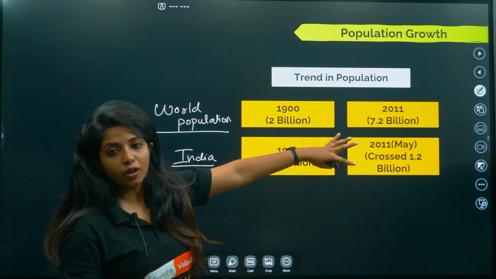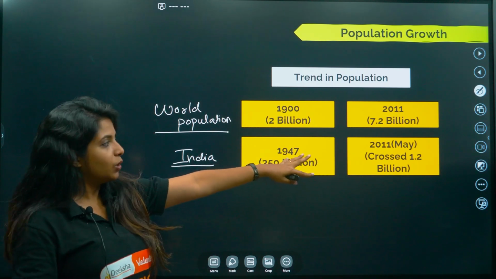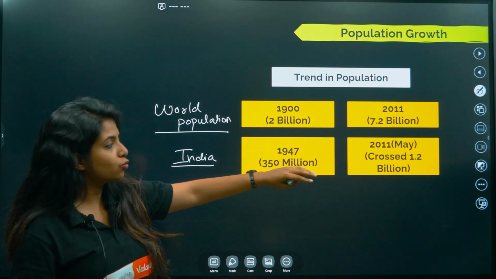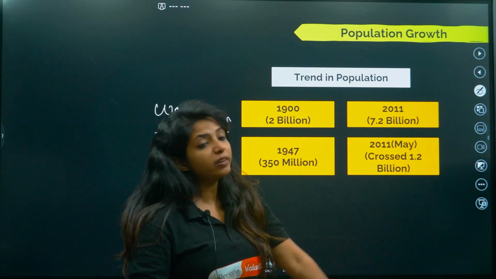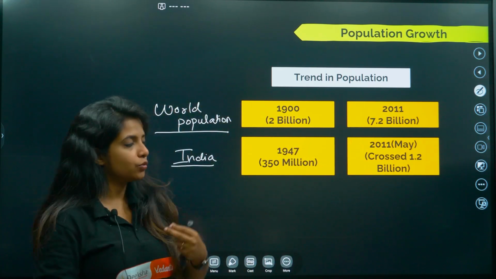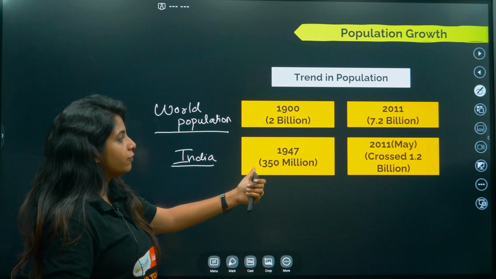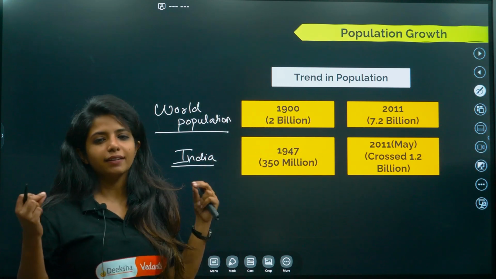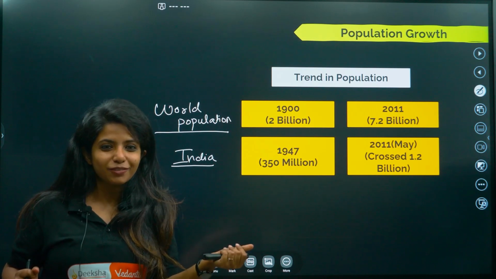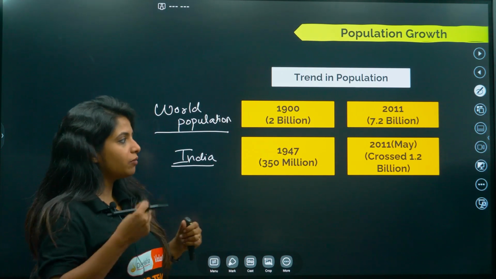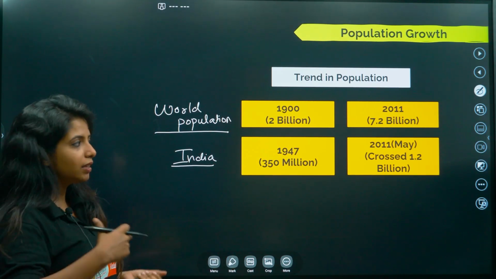In May 2011, there was a census report, and according to that report, the population crossed 1.2 billion. So 2, 7.2, 350 and 1.2. It's like a rhyme. You can think like that.